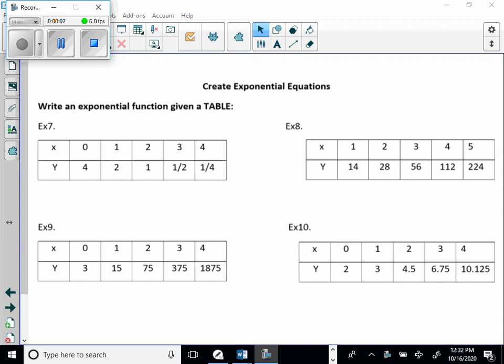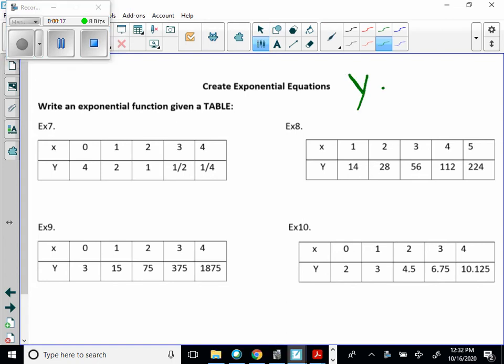This is really a two-part lesson, with yesterday being the first part and today being the second part. And the second part of this is going to be creating exponential equations. So we want to understand that when we have an exponential equation, we're going to have y equals a times some base raised to a variable exponent. And we're going to say a is equal to the initial amount.